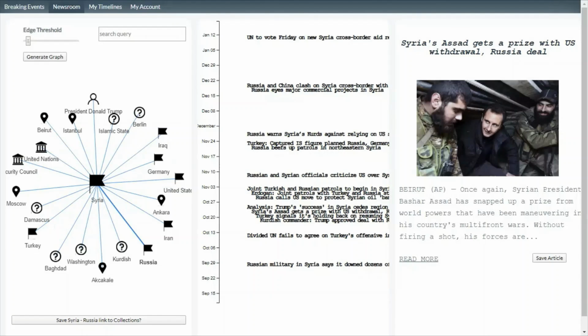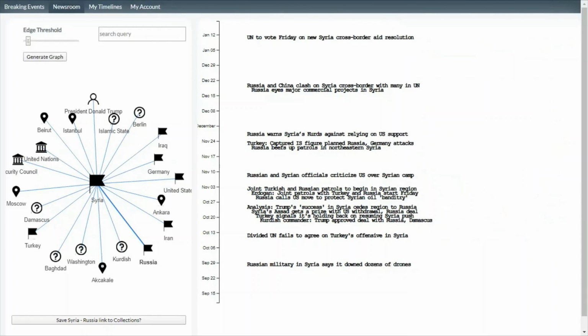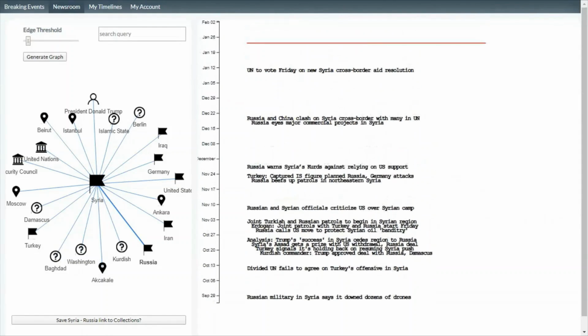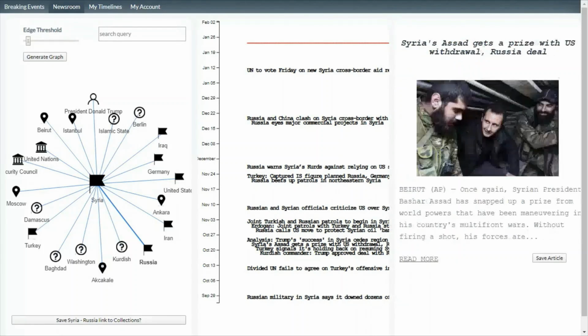This timeline can be expanded if you click on it. And also, you can scroll up or down. The red line indicates the present date and time. You can get more information about different articles by clicking on them. And just as before, by clicking on Read More, you can open up the article in another tab if you want to read more about it.